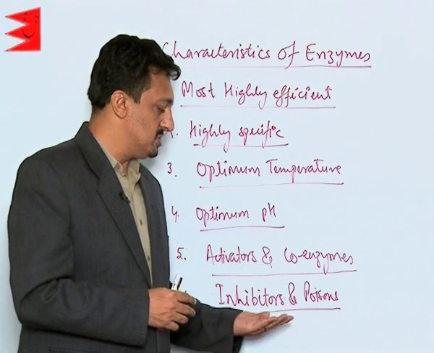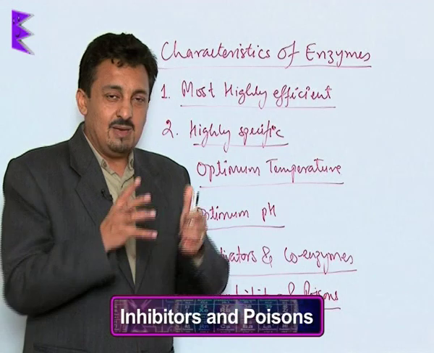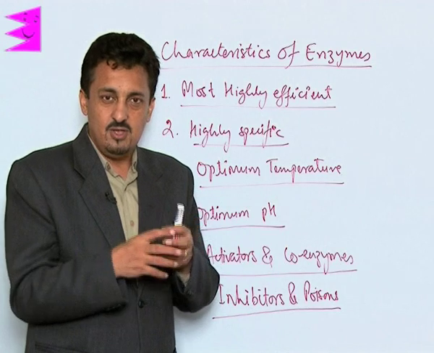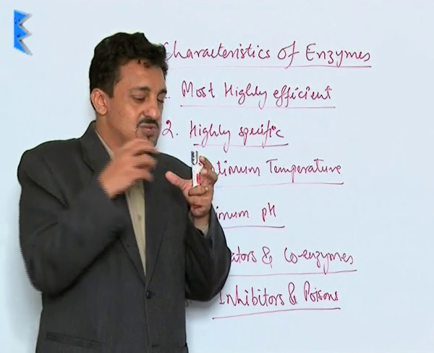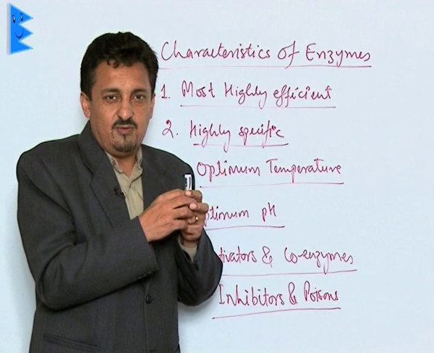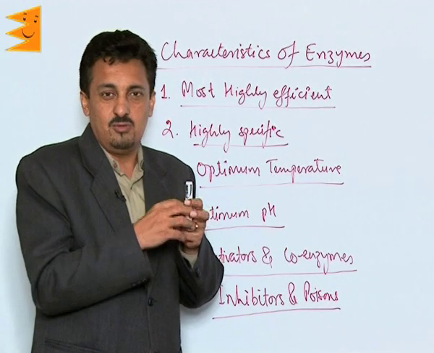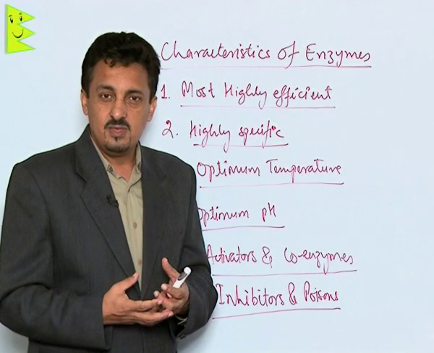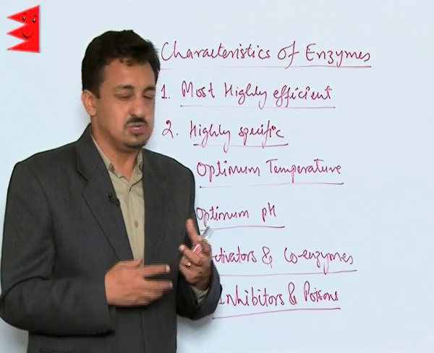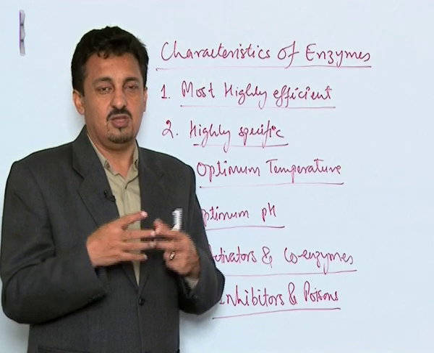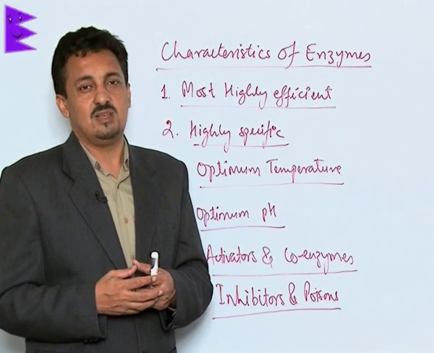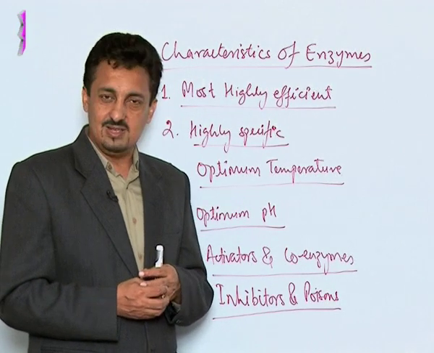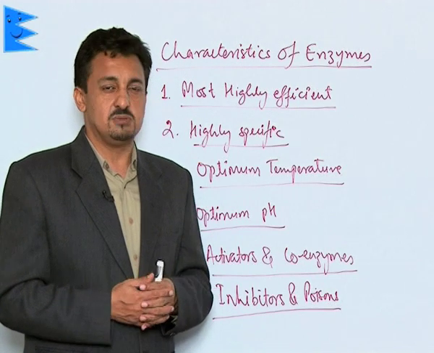Then the last and the most important, the inhibitors and poisons. Remember, inhibitors are those which reduce the activity of the enzymes. Poisons are the chemicals which bind to the active sites of the enzymes, change the shape of their active sites, or don't allow the reactants to be absorbed on them, and therefore they either slow down their enzymatic activity or completely stop it. Such chemical substances are called inhibitors or poisons. So they should be avoided to have the maximum utilization of the enzymatic activity. So these are the main important characteristic features of enzyme catalysis. Now let us understand the mechanism of enzyme catalysis.